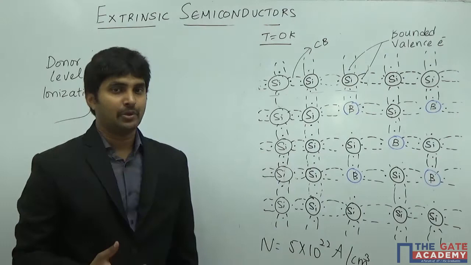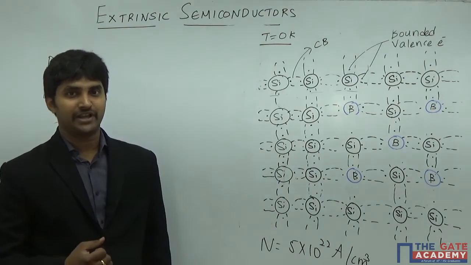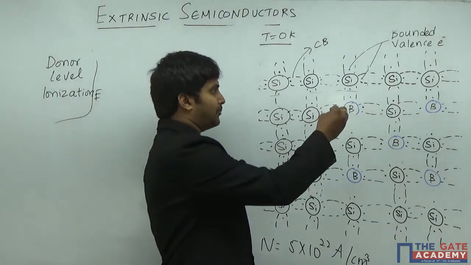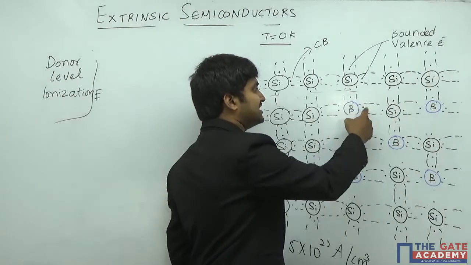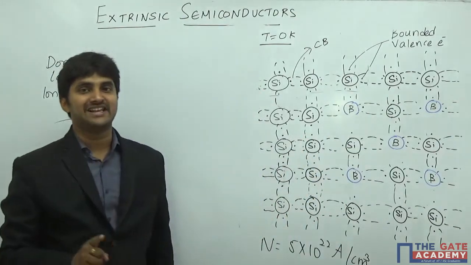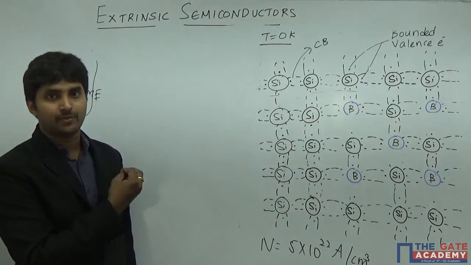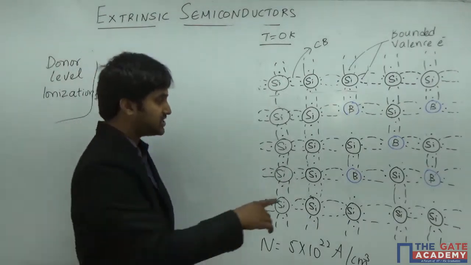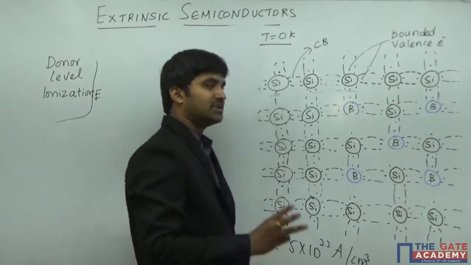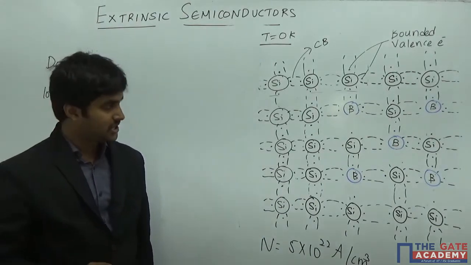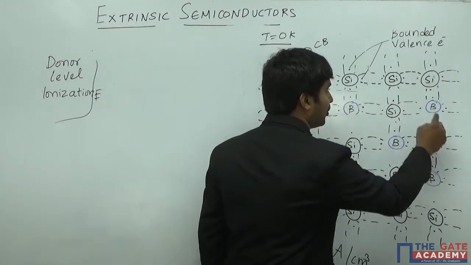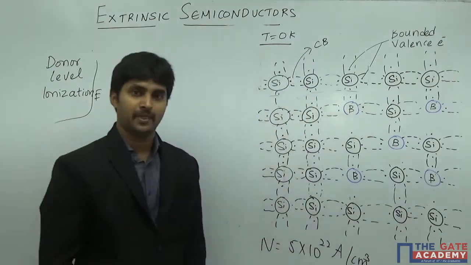Boron is a trivalent impurity, so it has only 3 valence electrons, and all 3 valence electrons are involved in the process of covalent bonding. Each and every boron is going to form 3 covalent bonds.